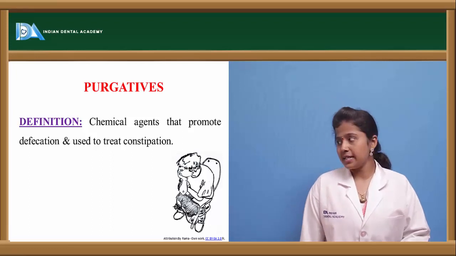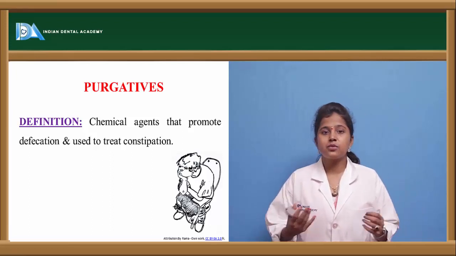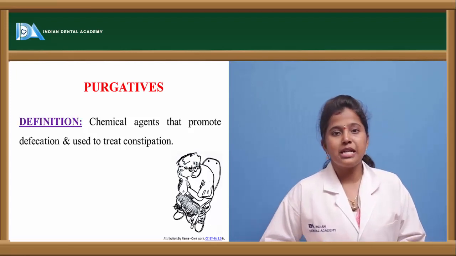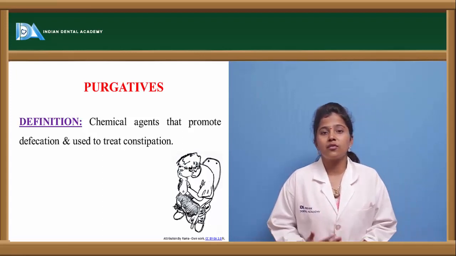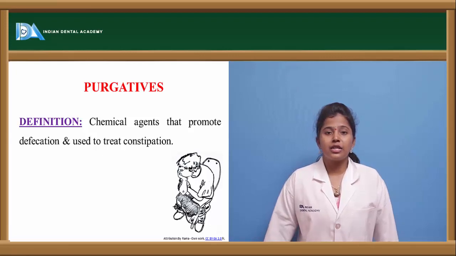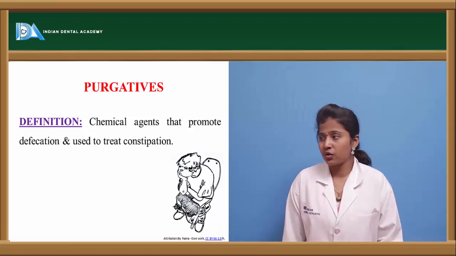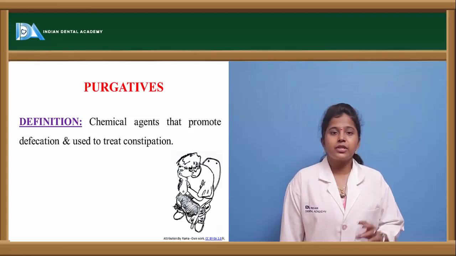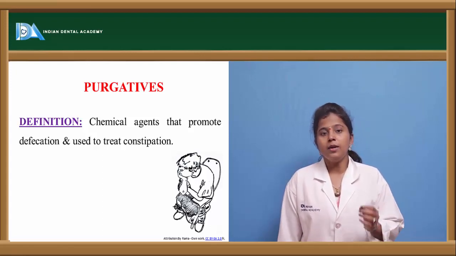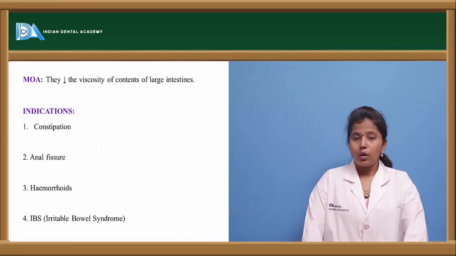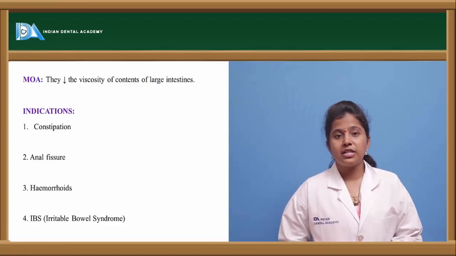What are purgatives? Purgatives are the substances or chemical agents which promote defecation. They make the stools loose, or they soften the stools, in order for the gastric contents to get excreted out of the body. So these purgatives play a very important role, and they are used to treat constipation. What is the mechanism of action behind these purgatives?